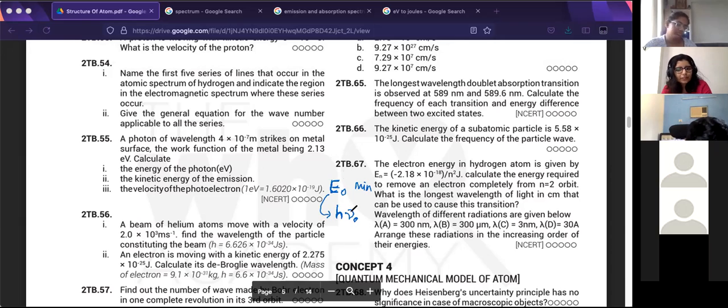Because these two are directly proportional, if energy is minimum, then what will frequency be? Will frequency be minimum or maximum? Minimum. Yes, minimum. So this also will be minimum, right? Okay, got it. Inversely proportional. Yes.